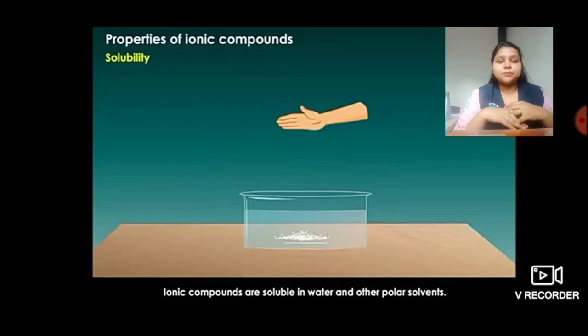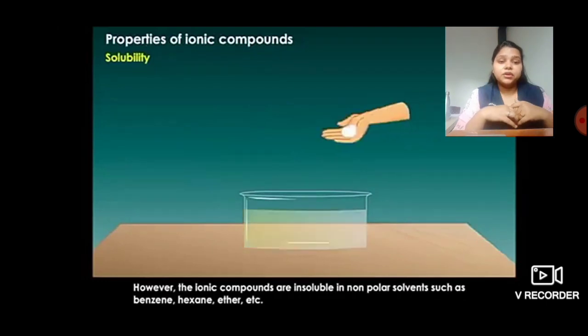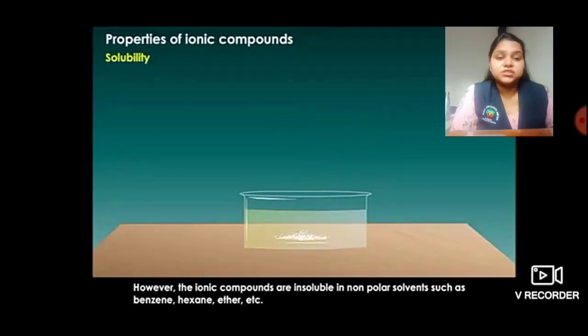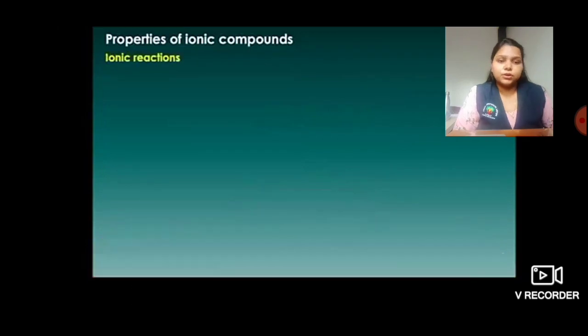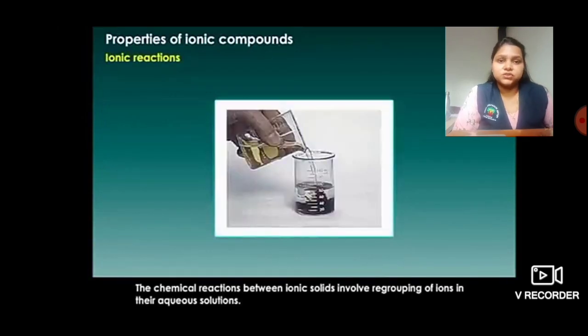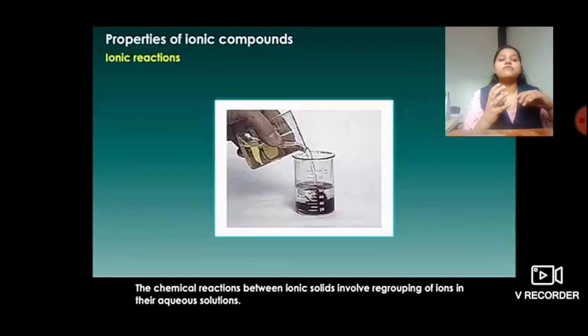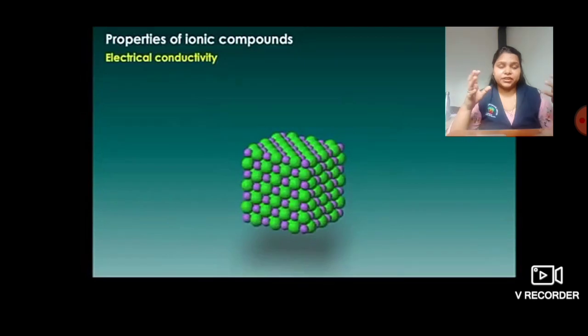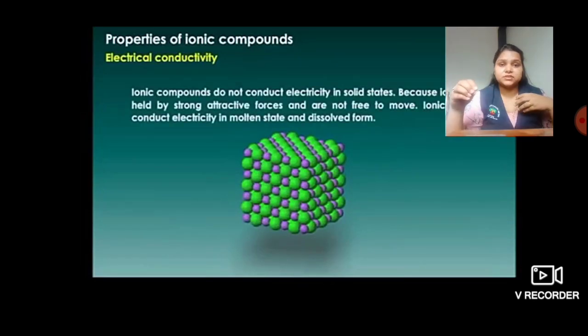And now let us study the solubility property. Ionic compounds are soluble in water. However, ionic compounds are insoluble in non-polar solvents like benzene, hexane, ether. They are not soluble in this type of solvents. Ionic reaction, the chemical reaction between ionic solids, involves regrouping of ions in their equation. Such reactions take place rapidly.